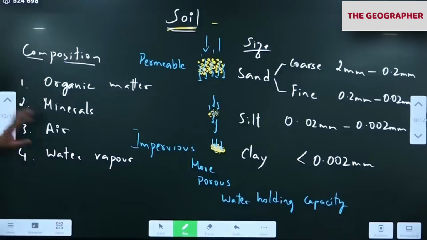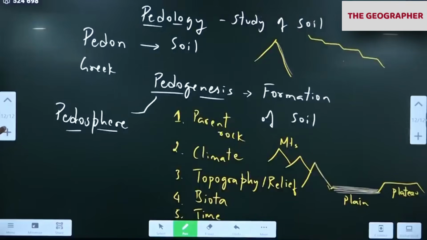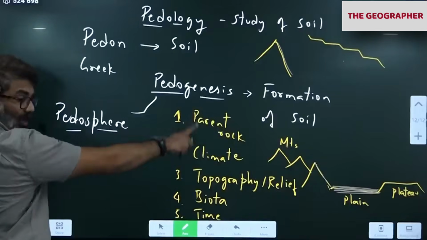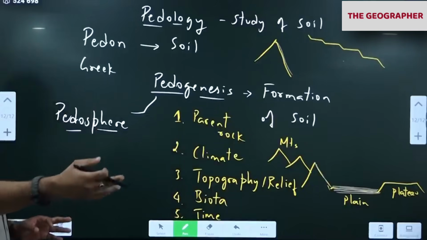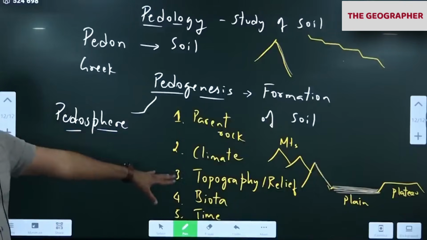Okay, so we have discussed the importance of soil, what is pedology, pedogenesis and all. What are the factors responsible? All this will come again. I'll repeat this for each and every soil. We'll be discussing alluvial soil, red soil and all, one by one. Then again this topic will come.